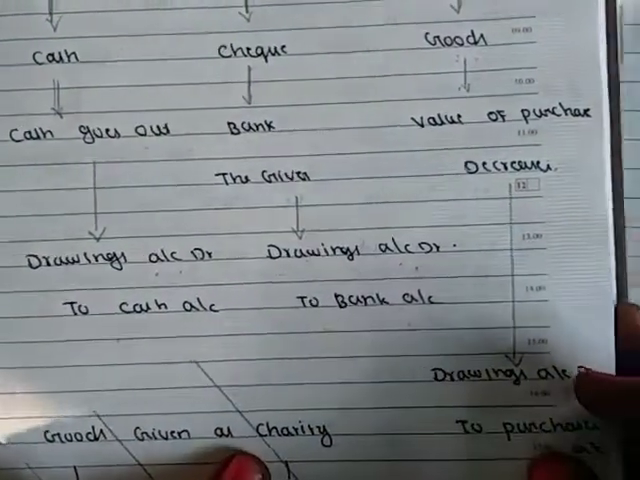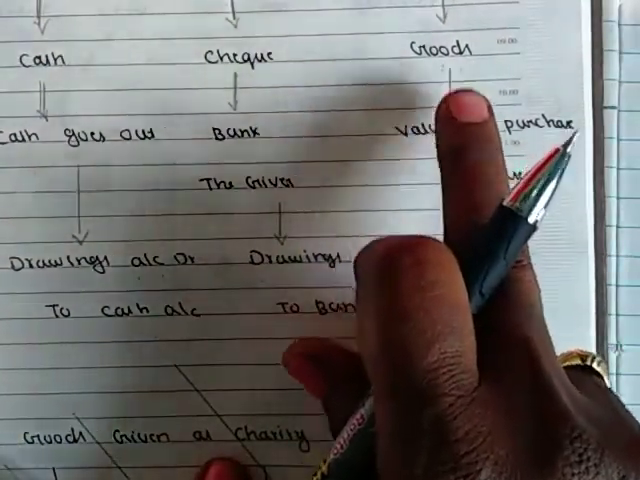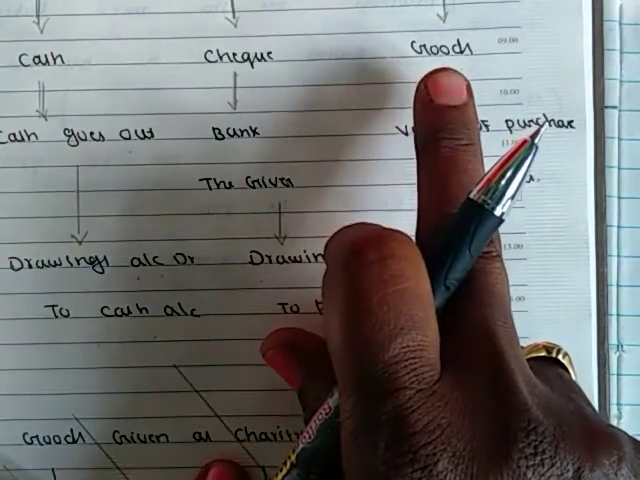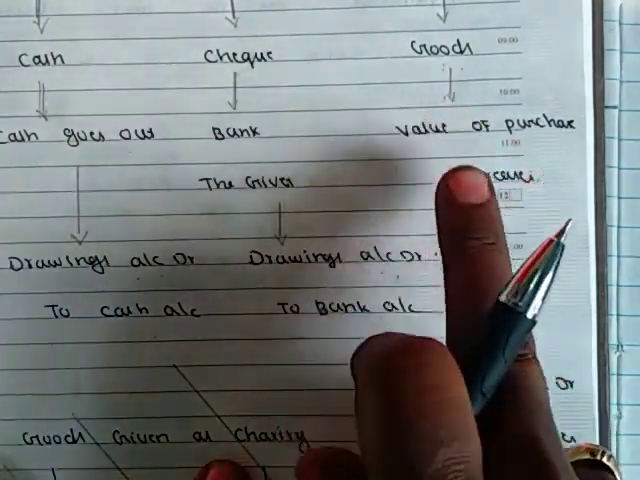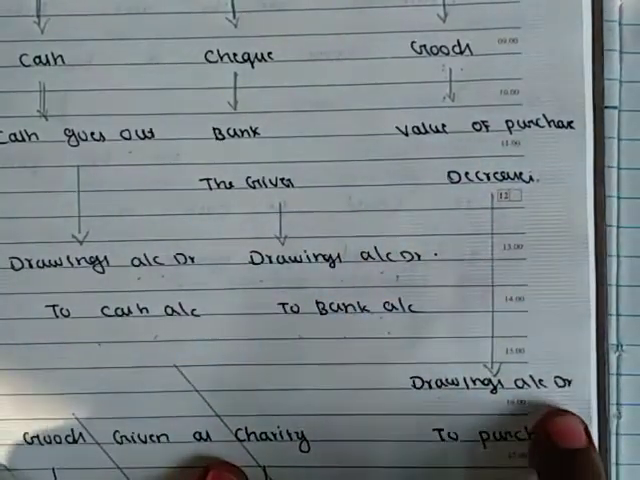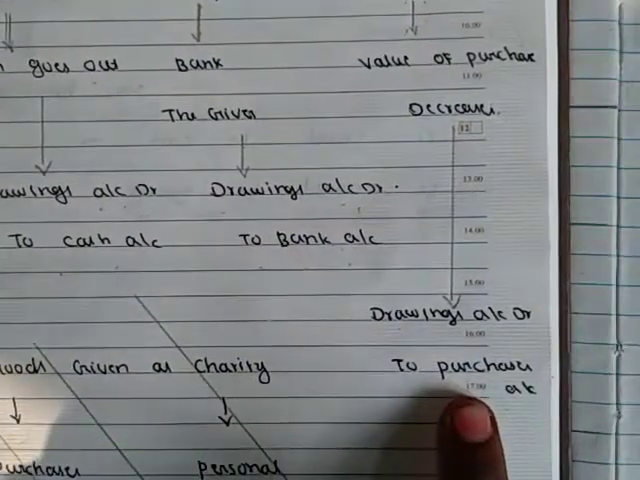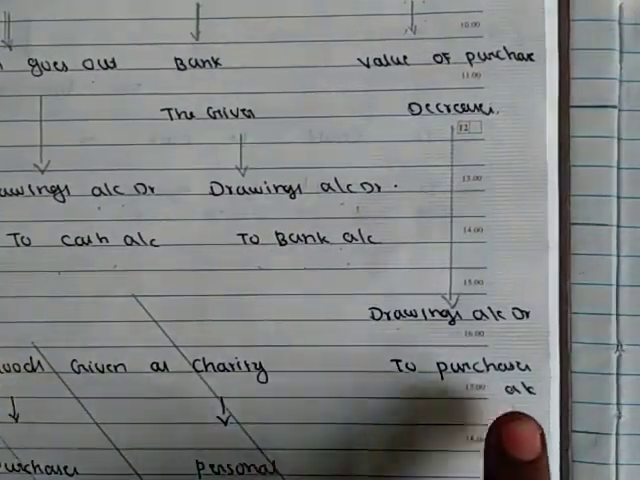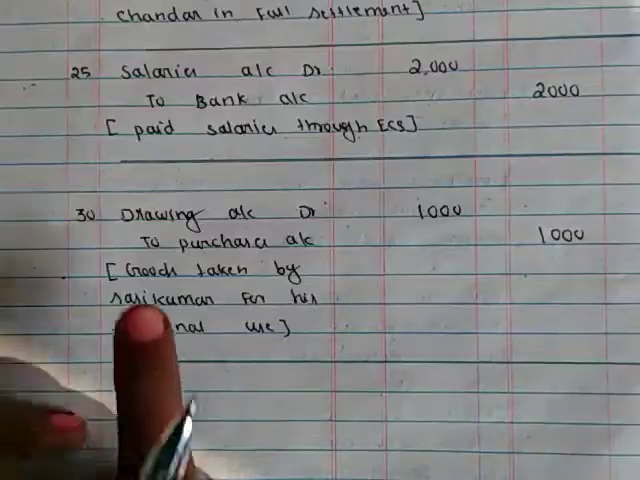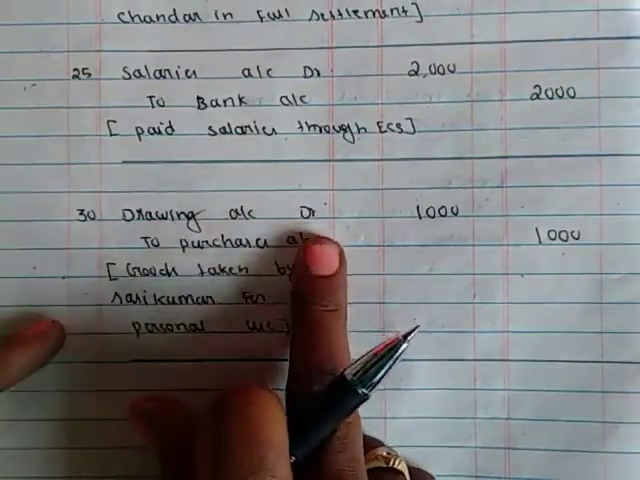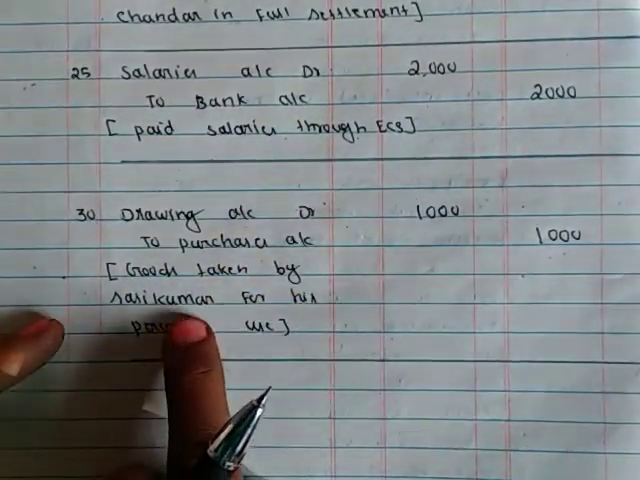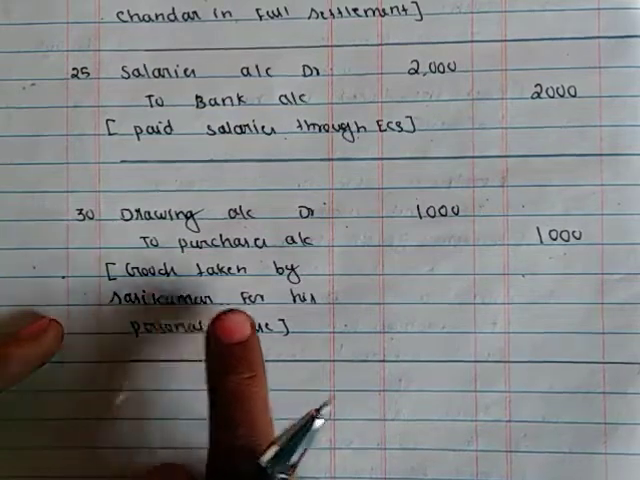Next, because of this transaction, goods withdrawn from business for his personal use will decrease the value of purchase. So drawings account debited to purchase account. Purchase account should be credited. So the entry is drawings account debited to purchase account 10,000 rupees. Goods taken by Sasi Kumar, that is the owner, he is the owner of the business, for his personal use.